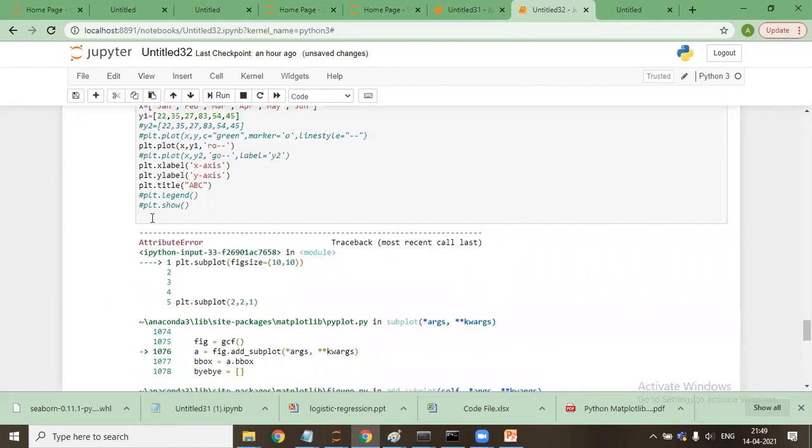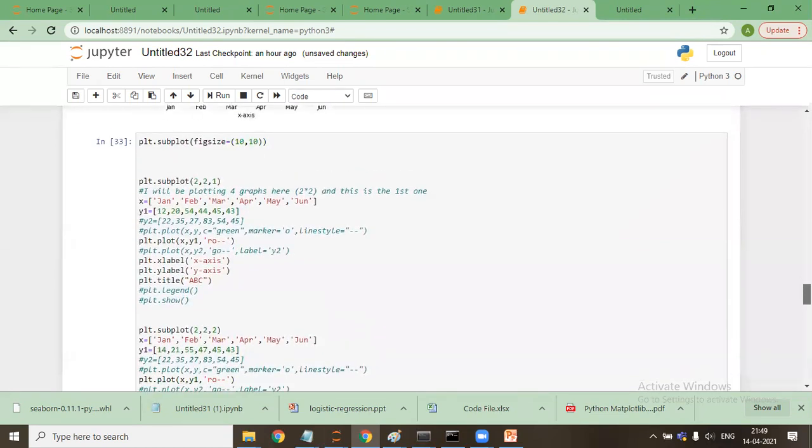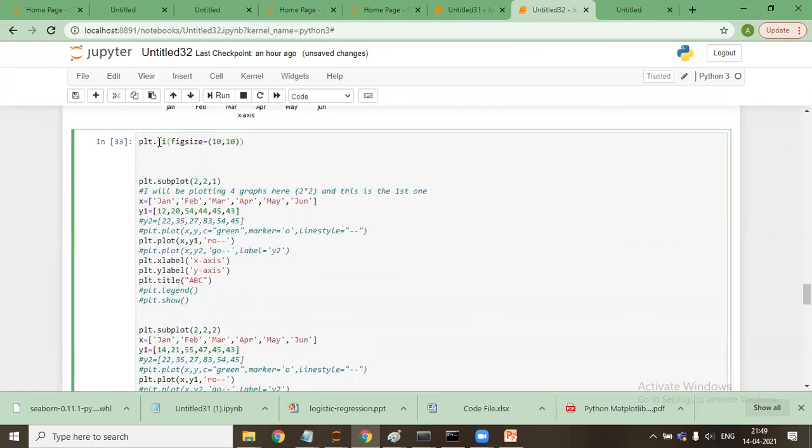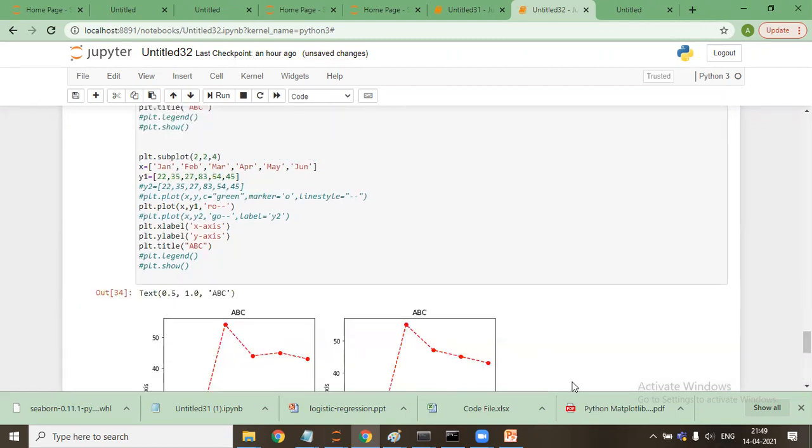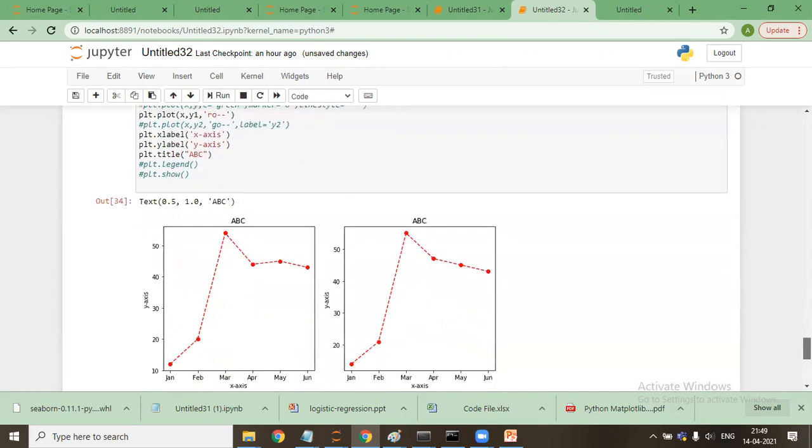Sir, there is nothing like PLT dot subplot figure size in the first line. It should be PLT dot figure. Ah, yes, sir. If I just shift enter, it is showing these four graphs.